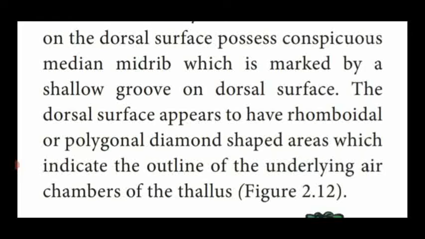So the Marchantia dorsal view also looks like a polygonal diamond shape due to the air chambers present in the thallus. With the help of these air chambers, they exchange gases at the time of photosynthesis. So due to the air chambers, the thallus looks like a polygonal diamond shape.